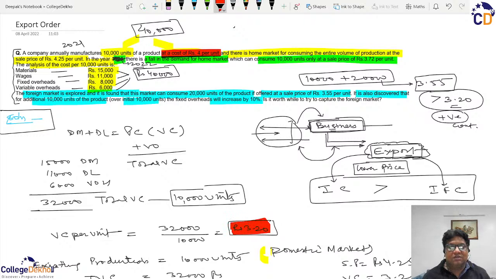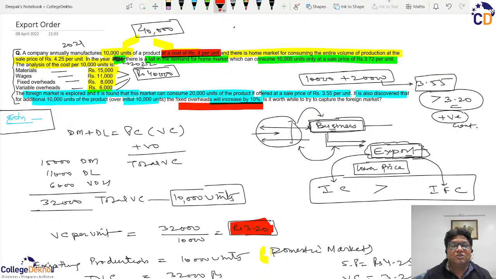Therefore, when the export order was available at a price of 3.55 above 3.20, in the first look it looks profitable and acceptable. But in addition to such variable cost, there can always be incremental fixed cost, which in this case was 10% for every 10,000 units.